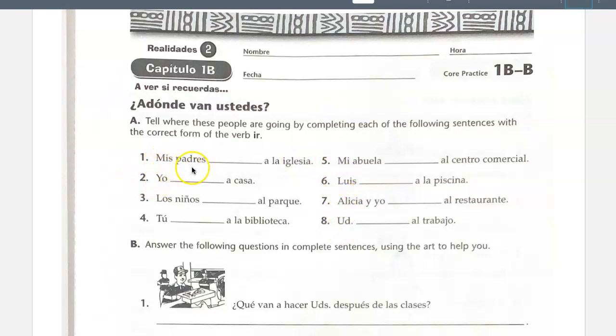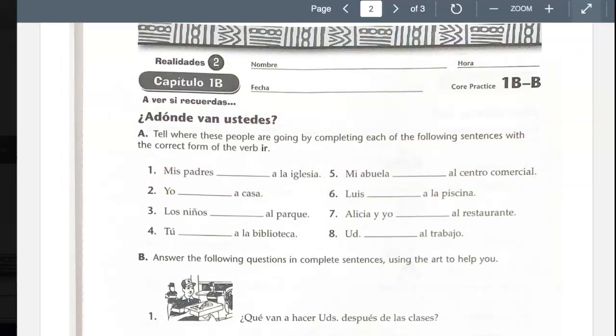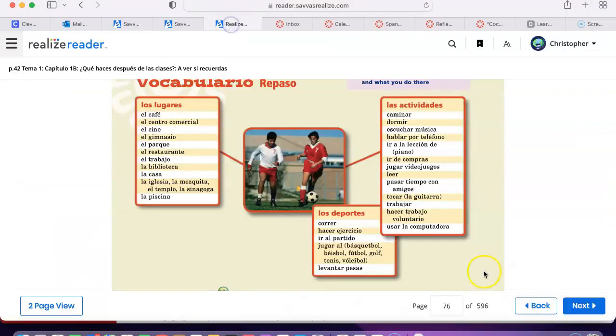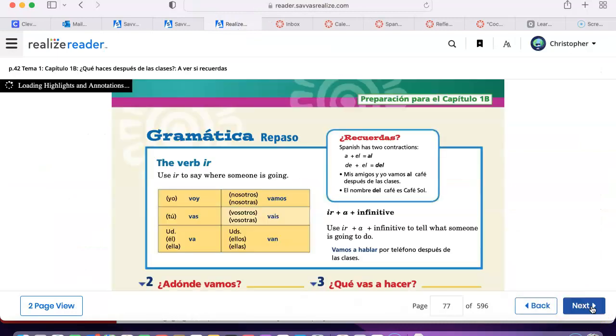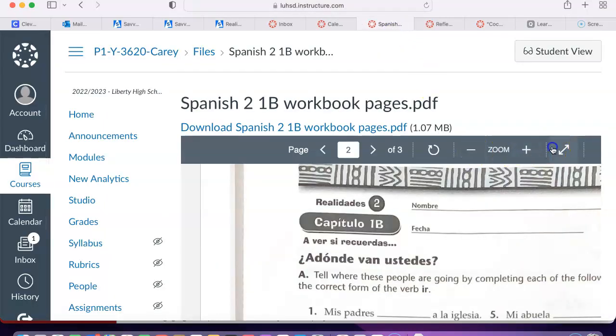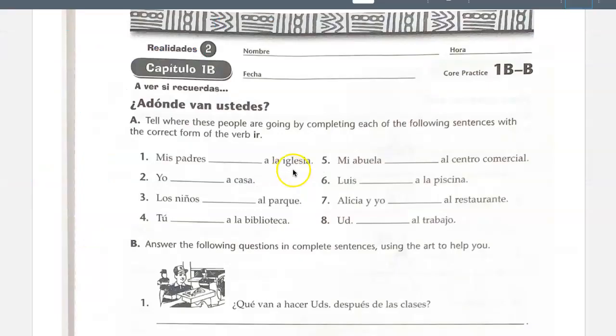Mis padres is plural. We're talking about my parents. We're going to use the ellos form, and that would be van. Ellos van a la iglesia. Yo voy a casa. Very straightforward. The only ones that are tricky would be maybe number 3 and 5.